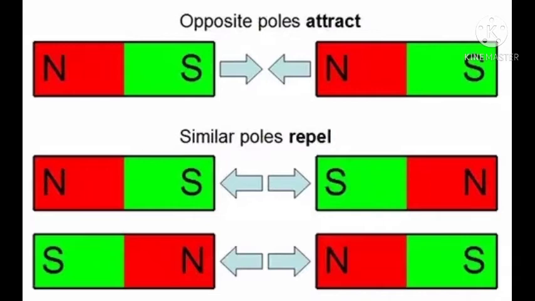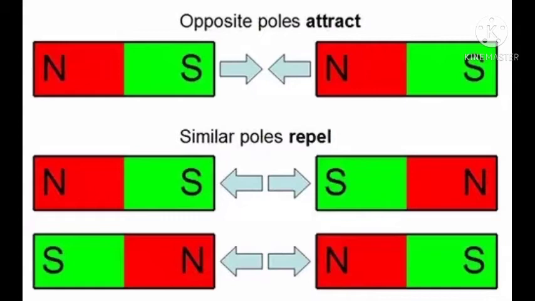This can easily be observed when you bring the poles of two magnets near each other. They exert force on each other. Here in this figure, in the first case, you can see that when we bring the north pole and the south pole near each other, they attract each other.